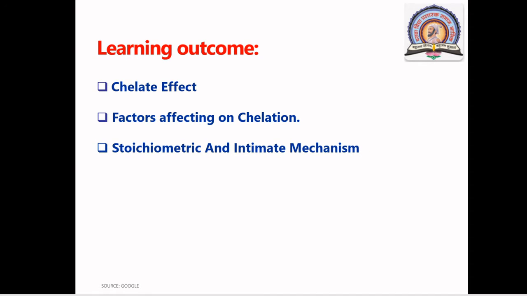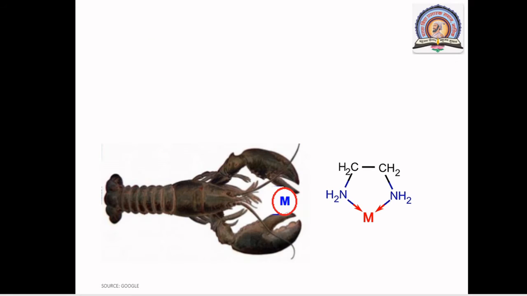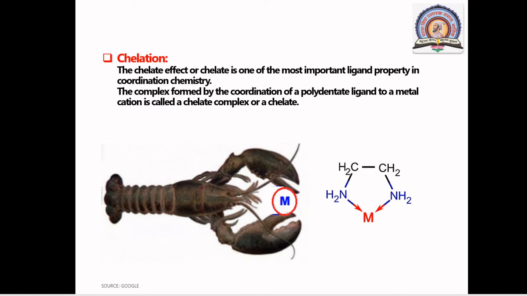Student, at the end of today's lecture, you will be able to understand what is meant by the chelate effect, stability of chelate complexes, factors affecting chelation, and stoichiometric and intimate mechanism. Okay, so let's start one by one. So, first of all, what is chelation? The chelate effect or chelation is one of the most important ligand properties in coordination chemistry.